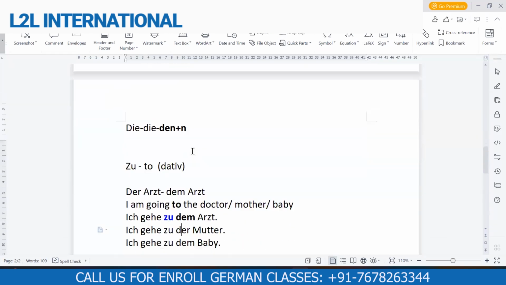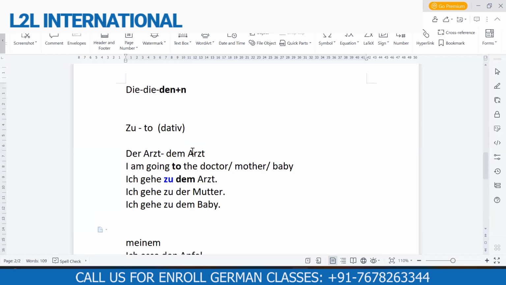Now tell me anything in here, Sana and Samriddhi. Are you having any problem in the article change? Why it's changing? No doubt. Ashwin, do you have any doubt here? No, it's okay now. So this is the first meaning of zu.